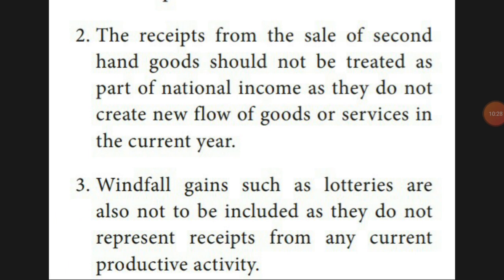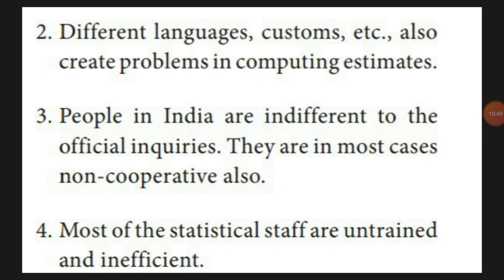And if government officials go and inquire, non-cooperation by the people may also be one of the reasons. Most of the staff collecting the statistical data may be untrained or inefficient also.